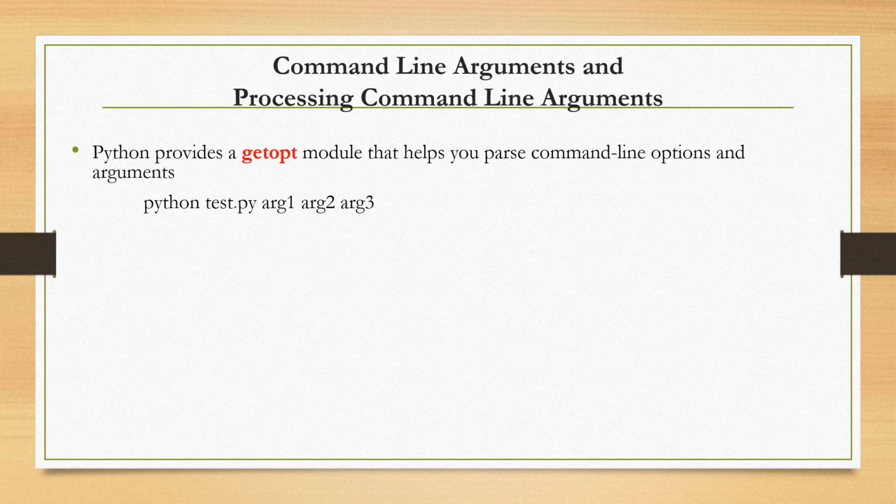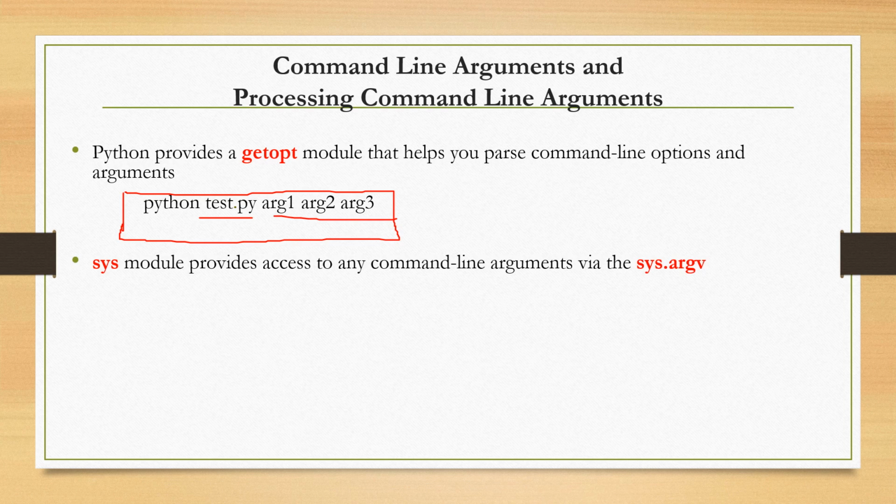For example, on my Python prompt, if I execute the test.py program with 3 arguments, the getopt module gives me all these arguments, that is python test.py argument 1, argument 2, argument 3.